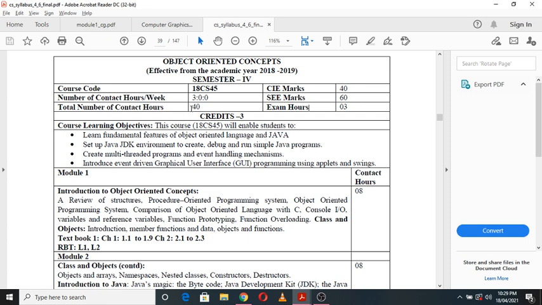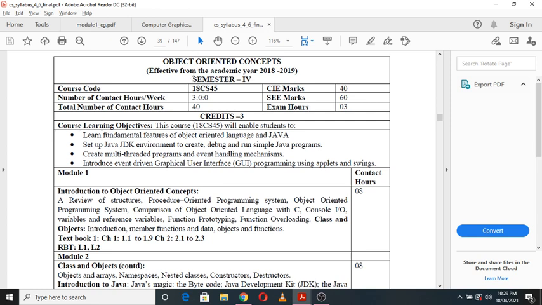So basically, you might be aware of the language called C language. Here we can say that C language is a procedure oriented language, whereas the object oriented language is nothing but C++. Some of you might have heard this term C++. So C++ is nothing but an object oriented programming language, right?